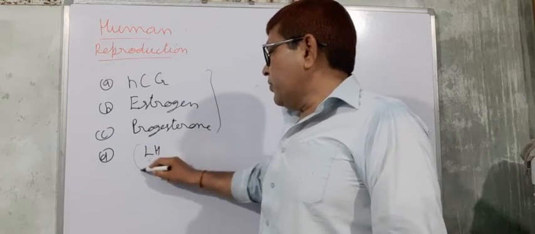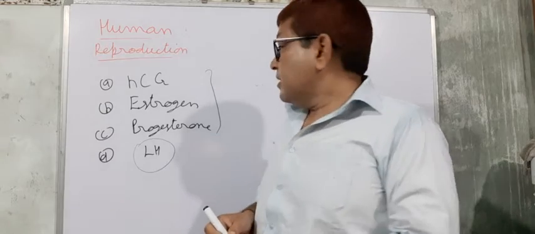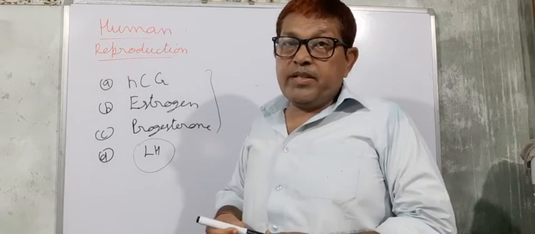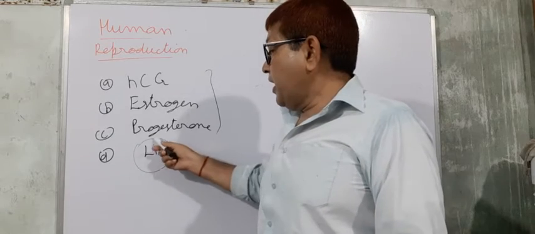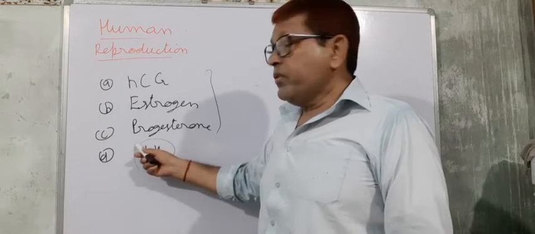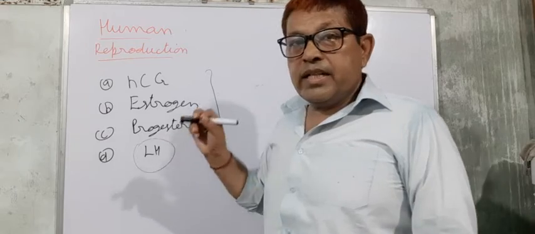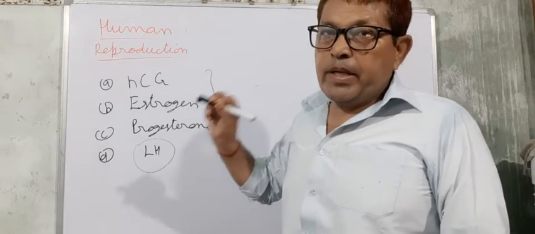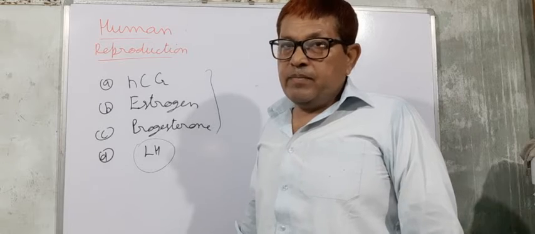Only the LH hormone is not secreted by the placenta, it is secreted by the pituitary. So here LH is not secreted by the placenta, while the rest of the hormones are secreted by the placenta.